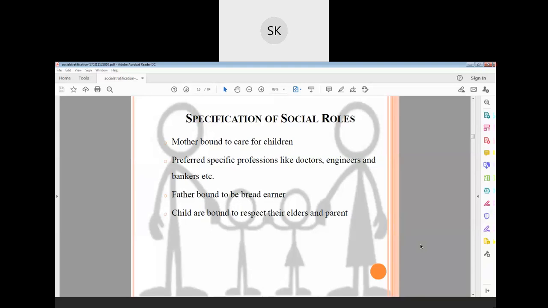Preferred specific professions: you are a doctor, you are an engineer, you are a banker, you are a teacher, you are a farmer. There are specific professions, and according to the profession, respect will be given by society. If a doctor is coming, everyone will respect.